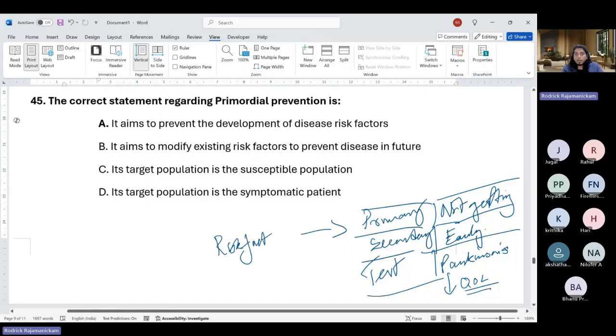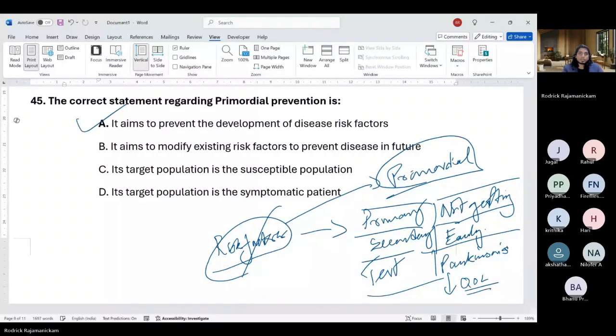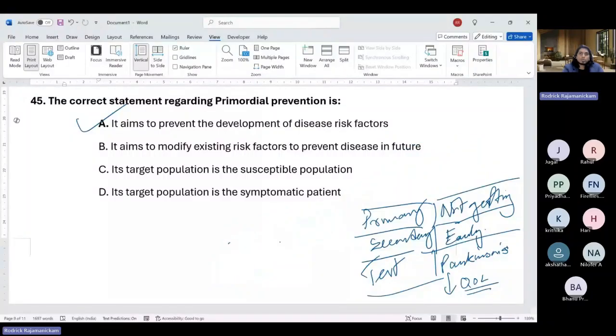So risk factors are not addressed. But in primordial prevention, in a community level or something, the risk factors are also taken away. So it is option A, aims to prevent the development of risk factors. B is also kind of okay, but it is more in line with primary.